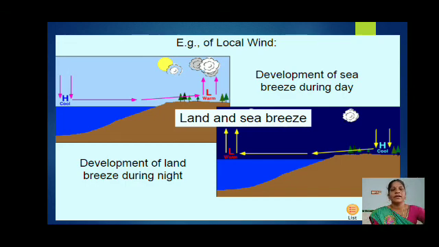Yes, children, in the night time the oceanic area is warmer and the land area gets cool, but in the daytime the oceanic area is cool. That's why in the daytime and in the evening we go to the beach to get the cool breeze. So now you understand what local winds are. Local winds blow in a particular place or at a particular time. Okay, so this is the difference.